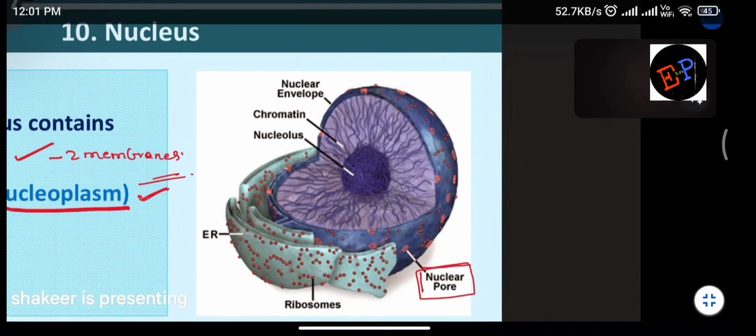So from these holes only these chromosomes come out. Are you able to understand? RNA molecules also come out of these holes. Small small holes are there on the nucleus. Clear? And ribosomes are also present on the layers, endoplasmic reticulum.